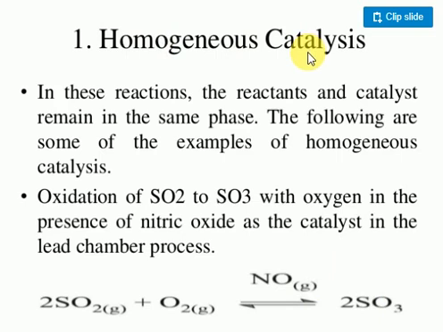What is meant by catalysis? The catalyst is the substance, and the process by which it makes a chemical reaction happen is called the catalysis process. So this is the oxidation of sulfur dioxide to sulfur trioxide in the presence of nitric oxide as catalyst, the lead chamber process. In this process, all the reactant, product and catalyst are in the gaseous state only.